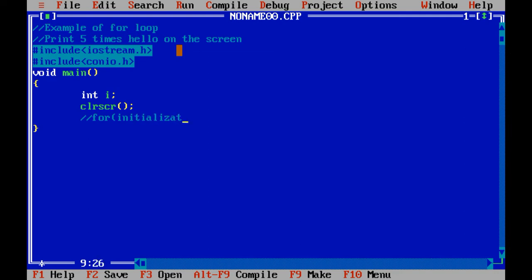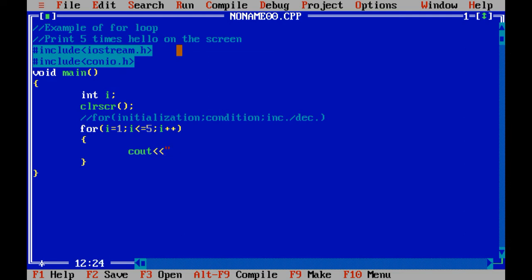So initialization, condition, increment or decrement. Now let us write the value of I equals to 1, I less than or equals to 5, I plus plus. Let me repeat once again over here, don't put a semicolon at the end of the bracket of the for loop, right? Otherwise it stops the execution of your program.